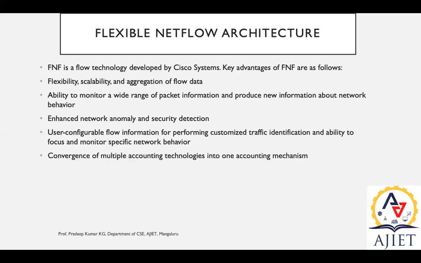So we can easily trace which communication channel has more traffic, or whether there is congestion, the range of traffic. All of those are easily identifiable. Using that technique, we have the ability to focus on and monitor specific network behavior on one particular individual network.